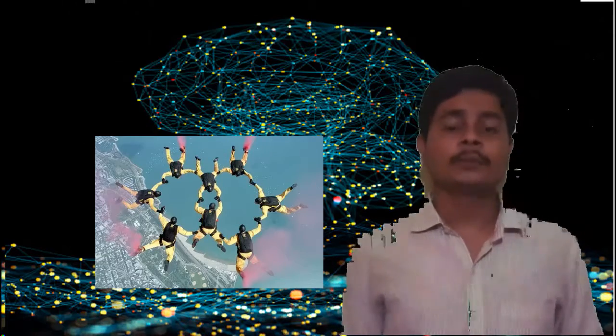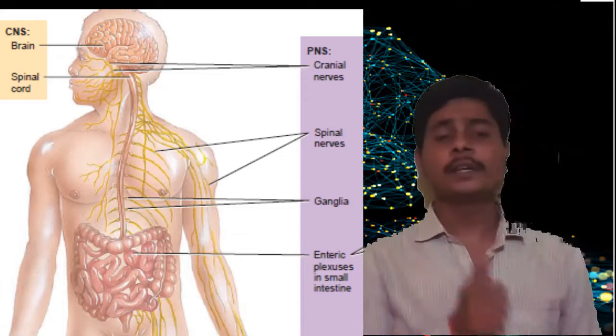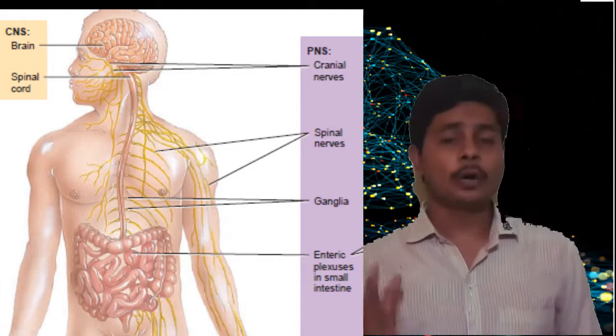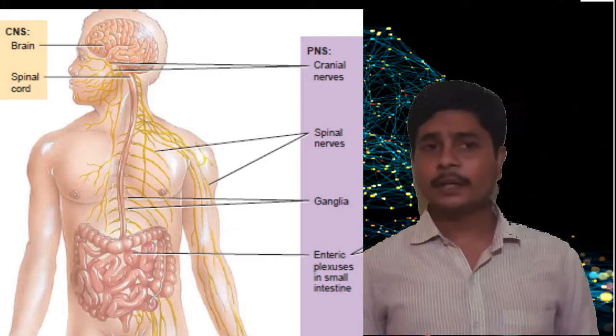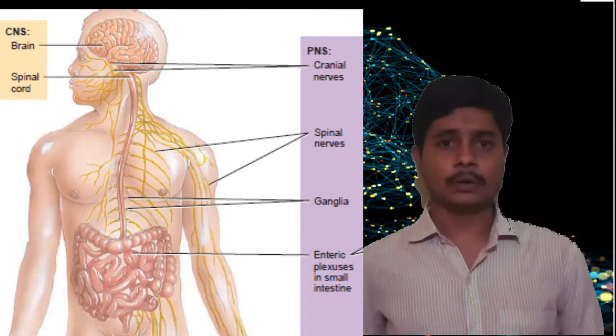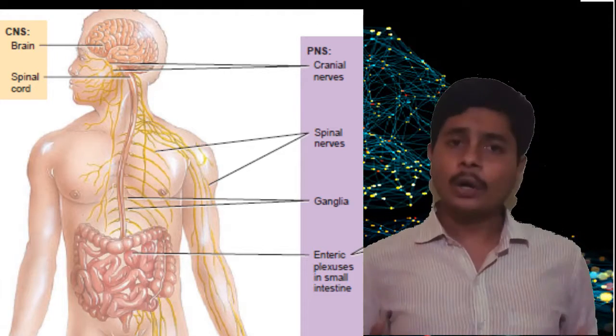Human nervous system is responsible for the control and coordination of all the activities in the human body, whether voluntary or involuntary. Mainly, the human nervous system is divided into three parts. First is the central nervous system, second is the peripheral nervous system, and third is the autonomous nervous system. Central nervous system consists of the brain and spinal cord. After that, the peripheral nervous system consists of all the